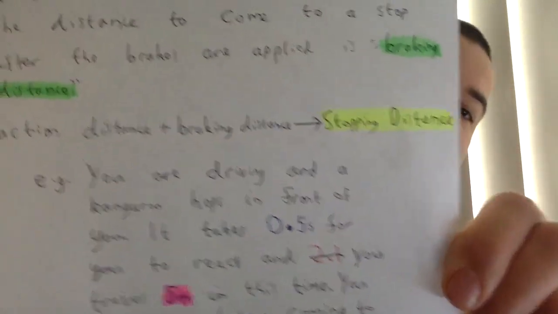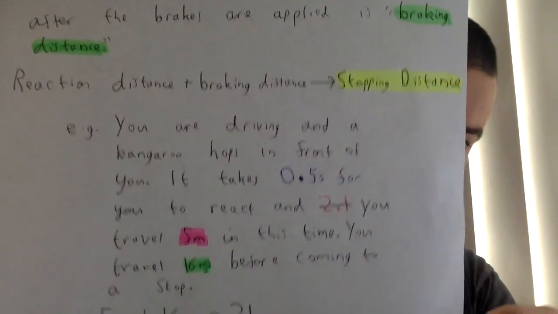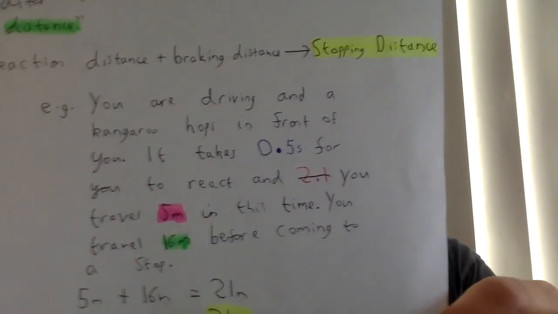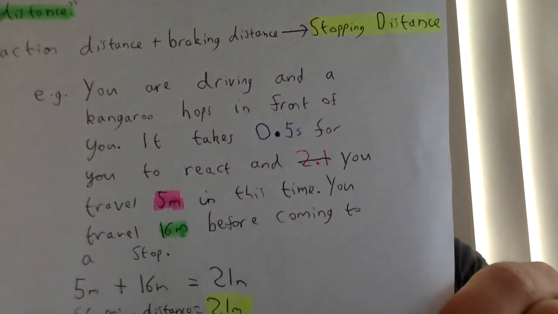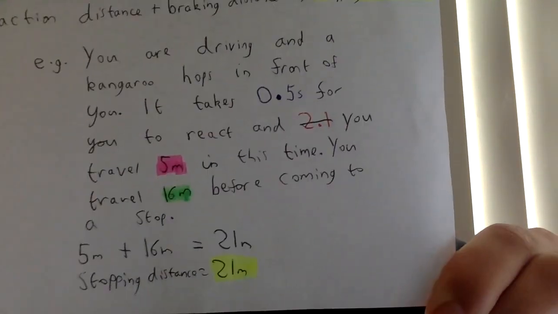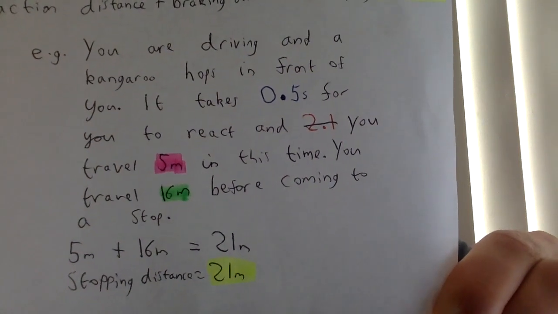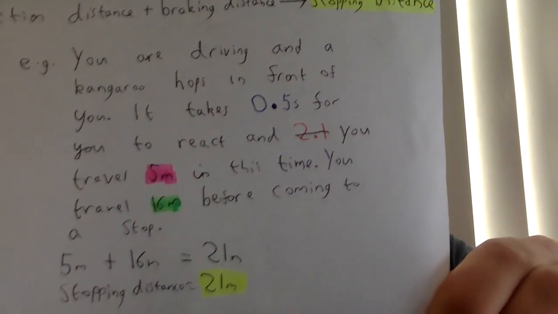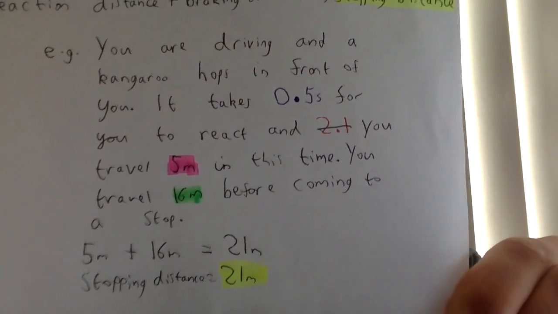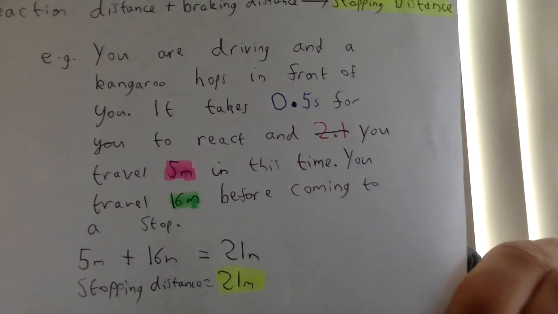So just for an example, let's say you're driving and then you see a kangaroo in the distance, and while you're thinking, it takes you 0.5 seconds and you move 5 metres in that time. So your reaction distance is 5 metres. Once you start braking, your car still moves 16 metres. So your braking distance is 16 metres. So adding that together, the 5 metres plus 16 metres makes 21 metres in total. Okay? So really, just two different ways of working out stopping distance, one more in relation to the human, one more in relation to the tyres of the car.